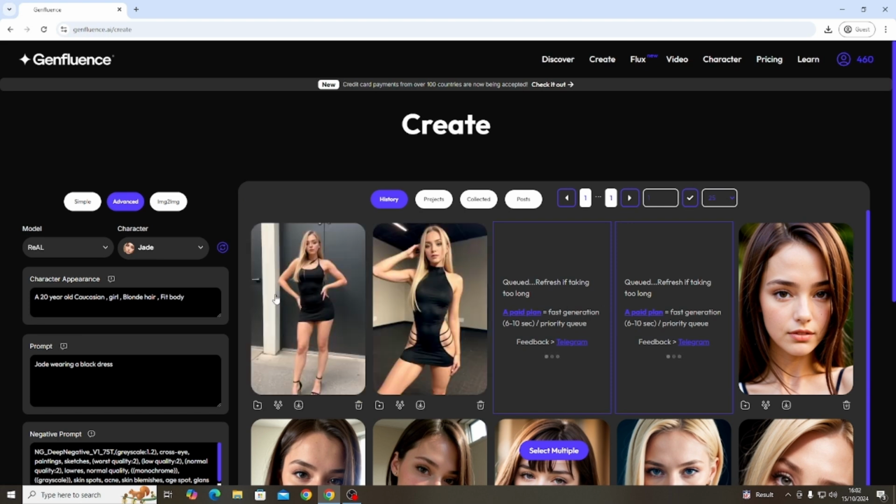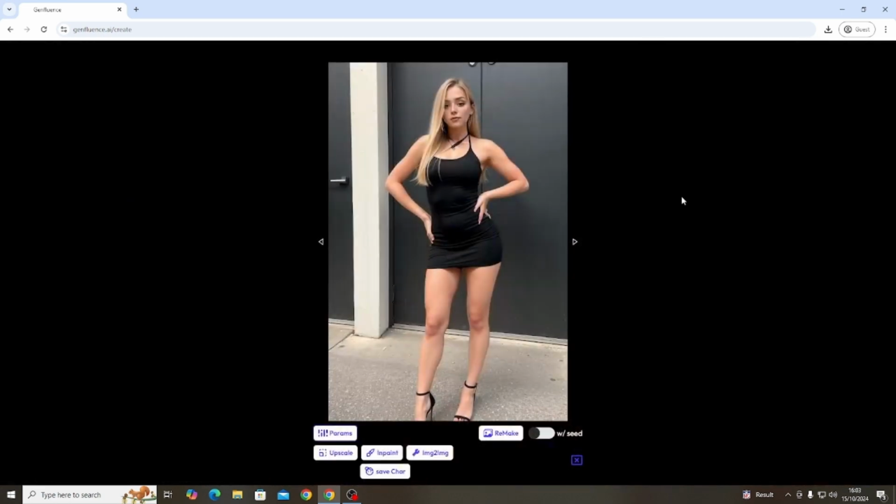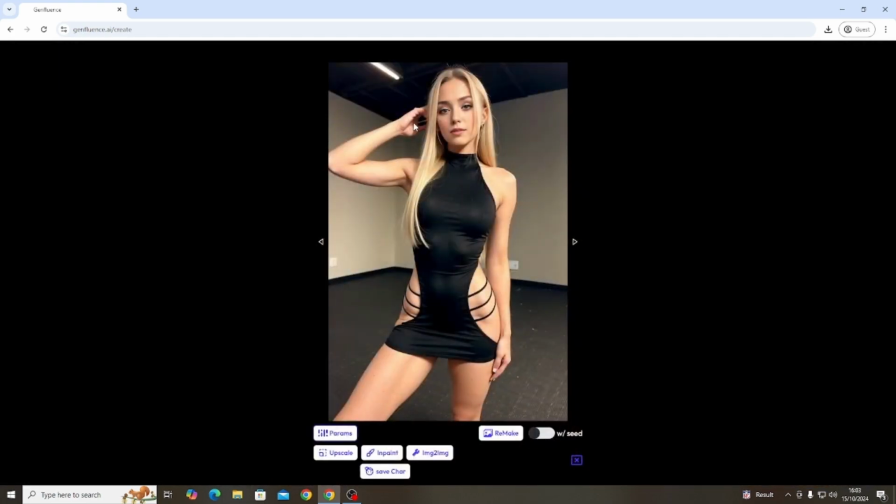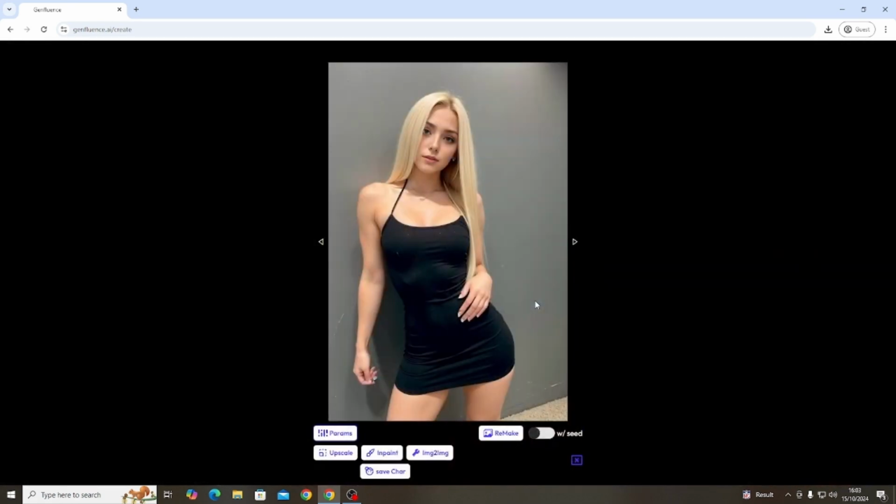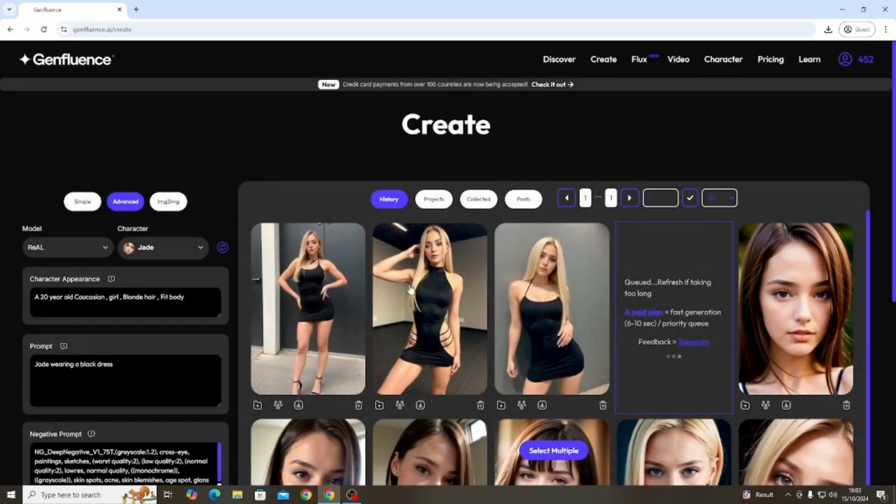As you can see here, we've got multiple pictures, explicit, non-explicit, whatever. So just wait for these other two to load. As you can see here, there are some faulty things wrong with her. The fingers aren't looking too good. She's got a bit wonky eyes and stuff. That one, the hand up there is not the best, whatever. This one, that one's alright. Of course, you can see the eyes a tiny bit, but when you first start, no one's really going to give a shit about details. Of course, the fingers, but all this stuff can always be changed in Photoshop.